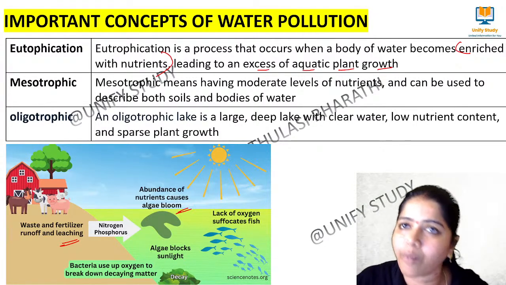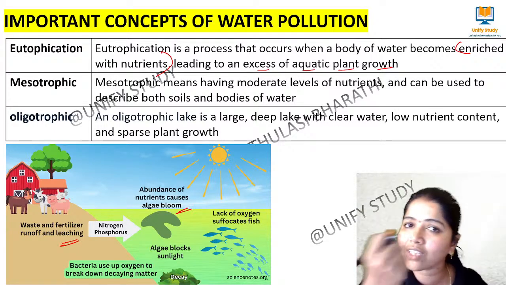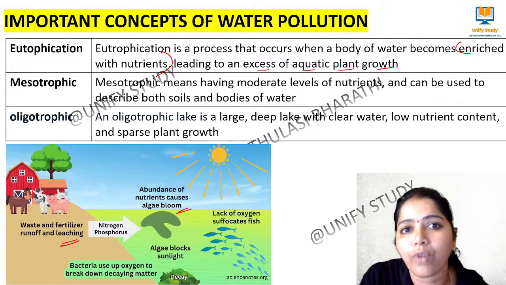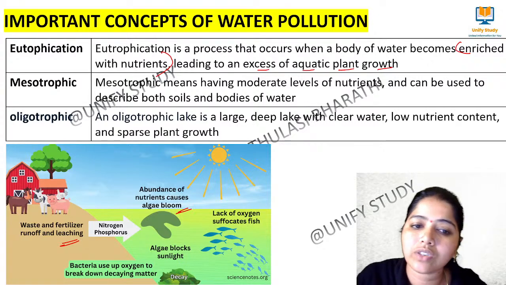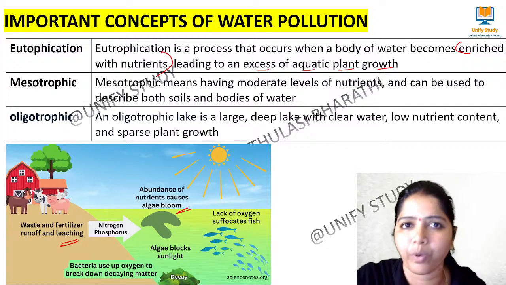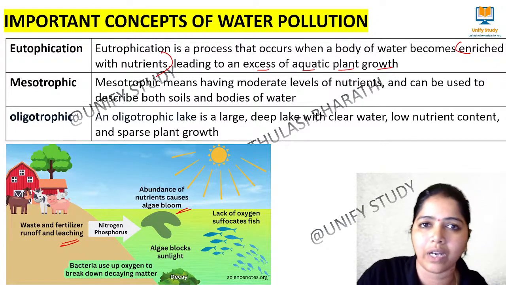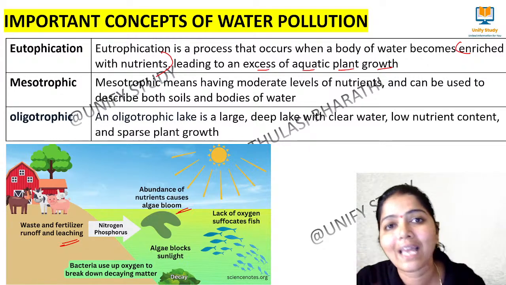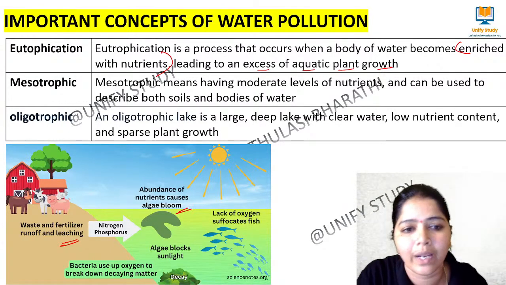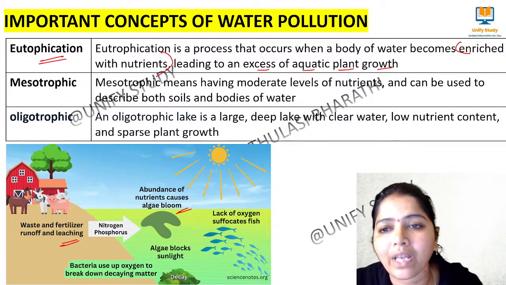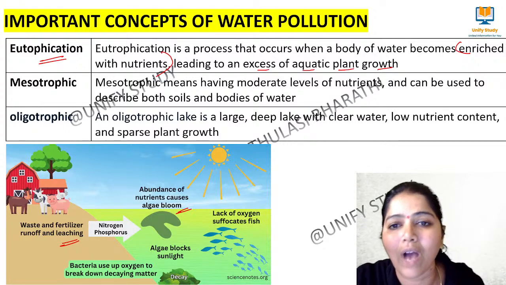As the algae forms, for them to decompose, they will take the oxygen from the water body. What happens in turn? The aquatic life inside the water body will lack oxygen, because the oxygen is being consumed by all these plant bodies to do their photosynthesis, to live. So the fishes and others lack oxygen and will not be able to survive there. This whole process we call eutrophication. So the water body becomes enriched with nutrients, which leads to aquatic plant growth.